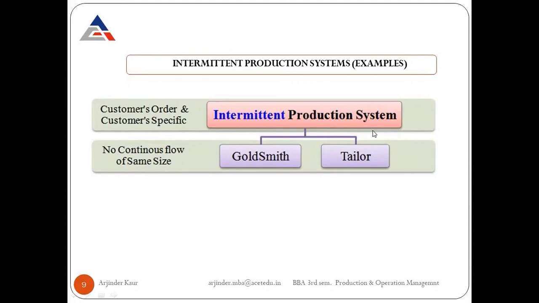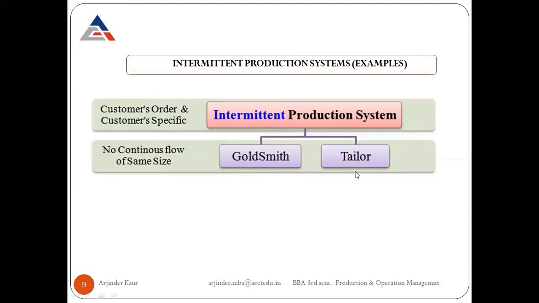Every customer's order is quite unique. They need a different kind of product. So the goldsmith has to make the product as per the demand of the customer, as per the specification and details given by the customer, and they need to do this job on the time schedule given by the customer. Similarly, a tailor.